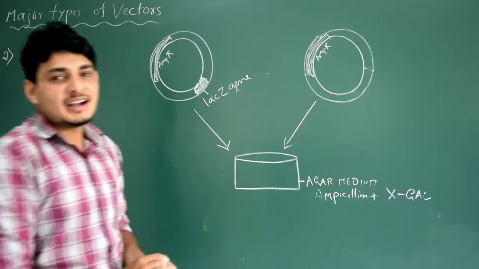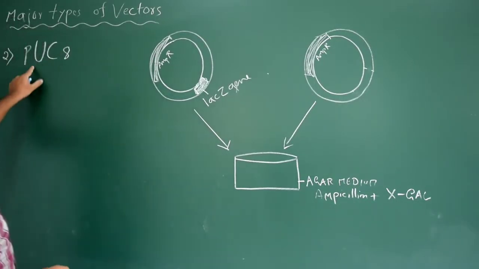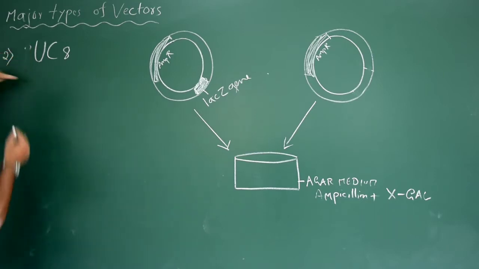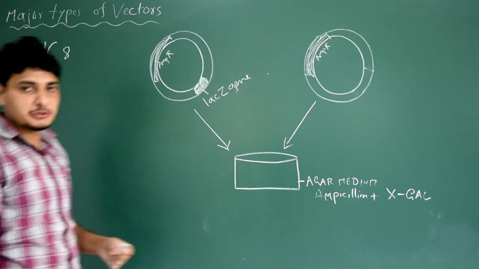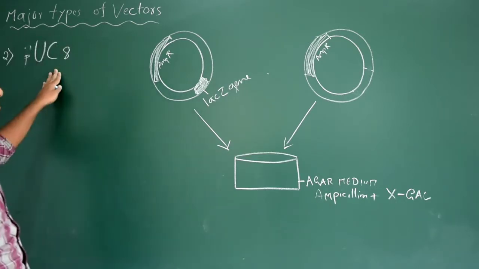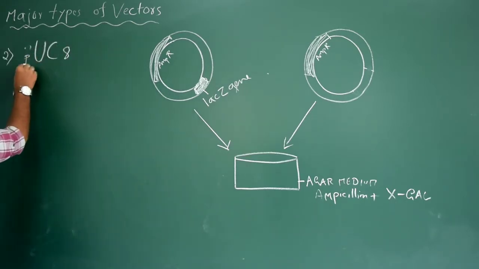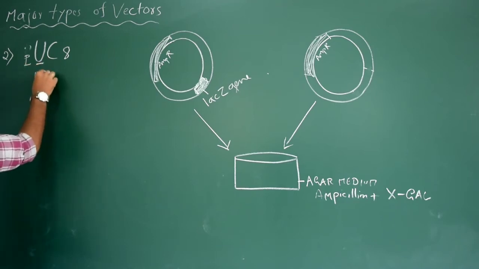The second artificial cloning vector is pUC18. So the p should be small, u-c-18. There are two types actually, pUC18 and pUC8. I'm talking about pUC8 here. Okay. P means plasmid, U means University